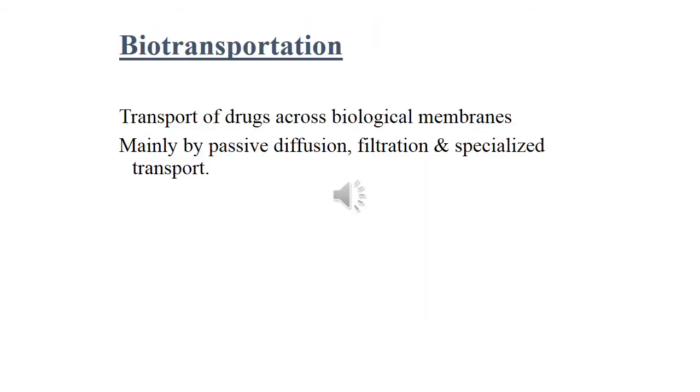Biotransportation is defined as the transport of drugs across the biological membranes. Mainly biotransportation of the drugs occurs by passive diffusion. Most of the drugs follow passive diffusion, followed by filtration and also other specialized transports like carrier mediated transport, etc.